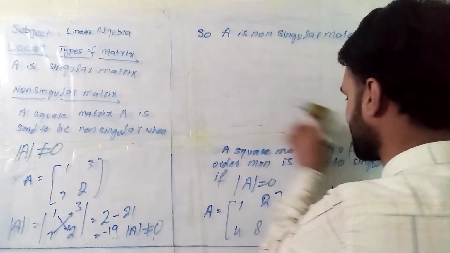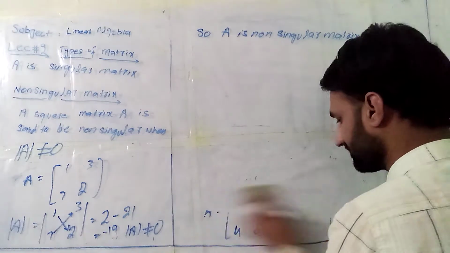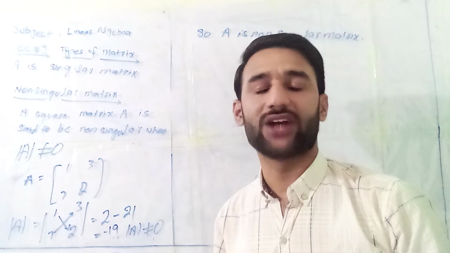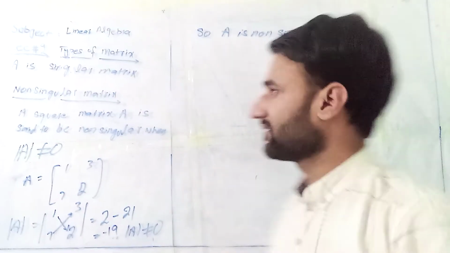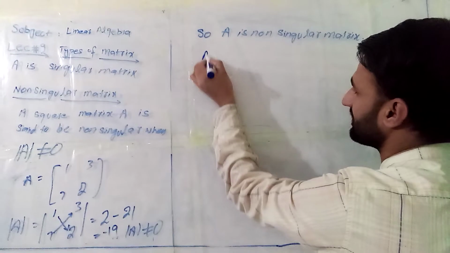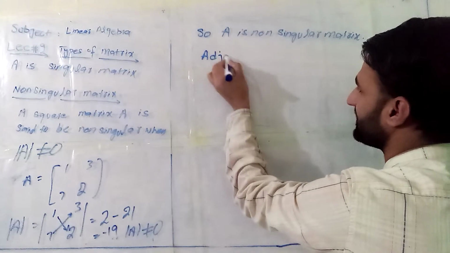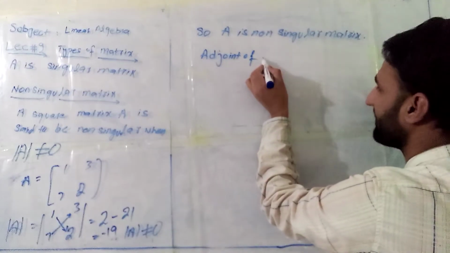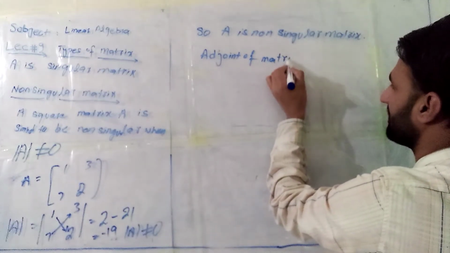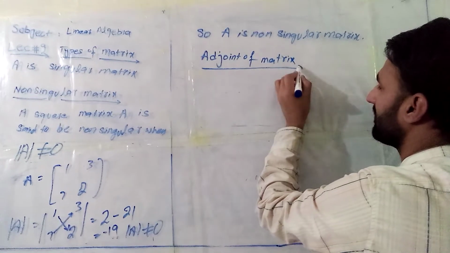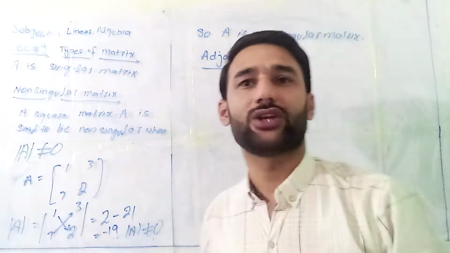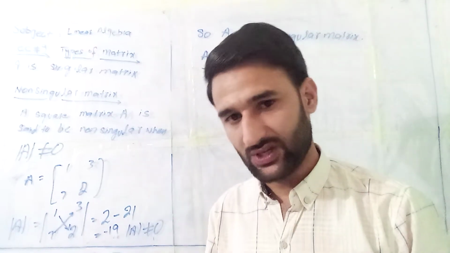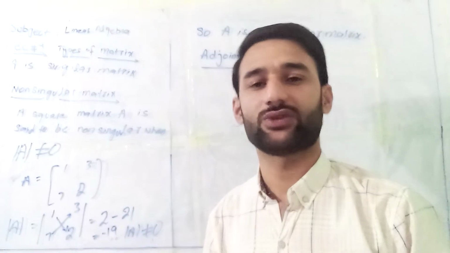The next definition is basically related to the adjoint of matrices. What is the adjoint of a matrix? Basically, the meaning of adjoint is very simple. If you first take the transpose and then change the signs, it is known as the adjoint.